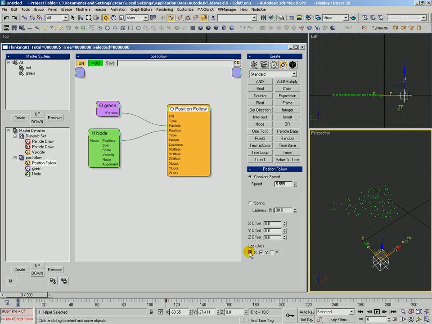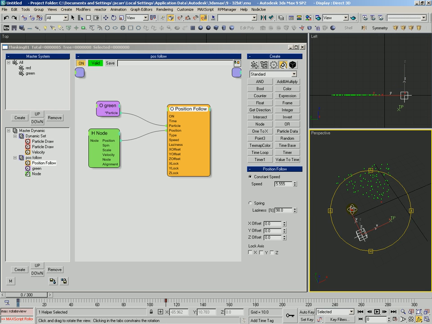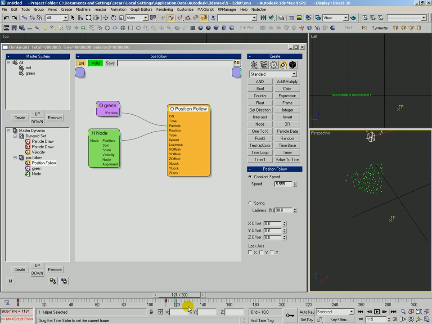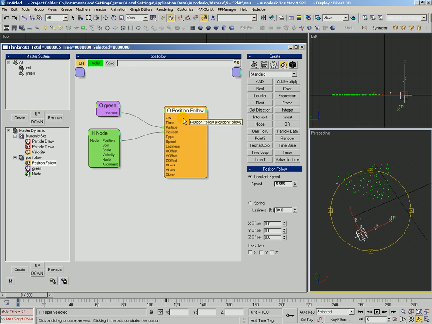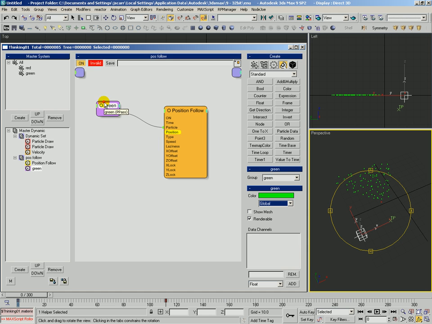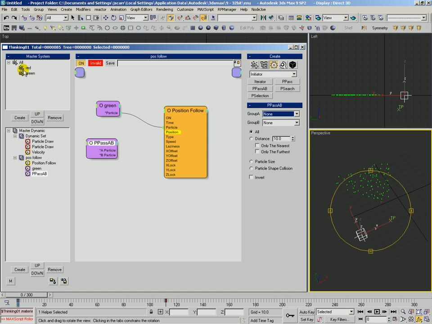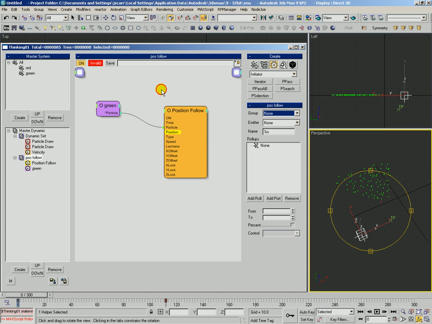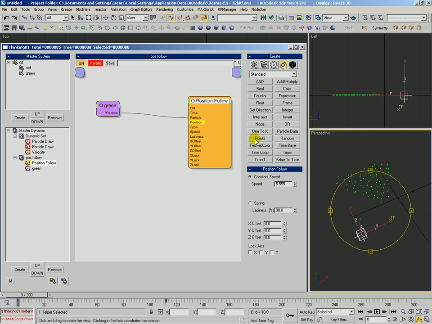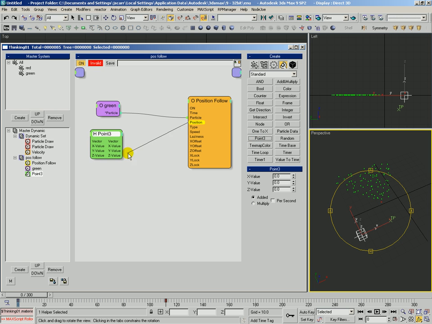Let's see, we must have an issue here. Oh yeah, the lock is on. So PositionFollow is very flexible because it can just use generalized position information. You could have it be a node. You could use PPassAB, the initiator, so you can compare between two different groups or more. As well, you could also feed in just an animated vector3 value. So if you wanted to animate this over time, then those particles would look at whatever that vector3 value was and try to head toward that position.